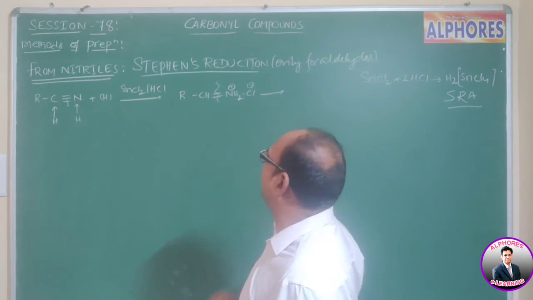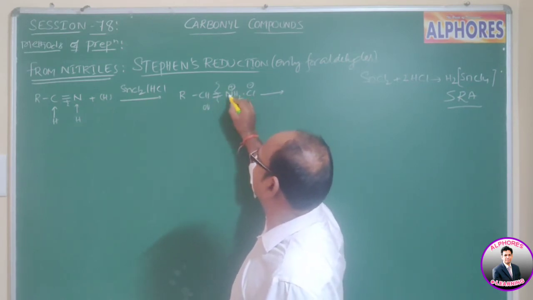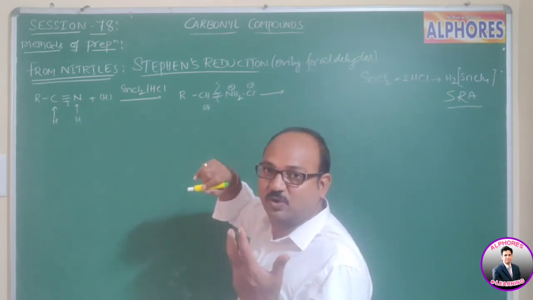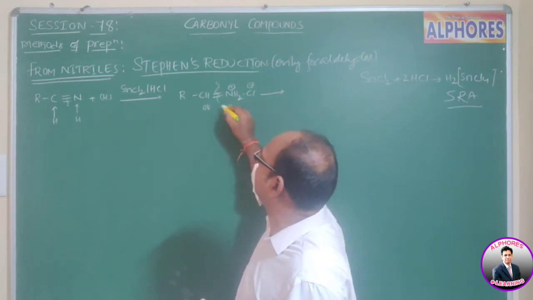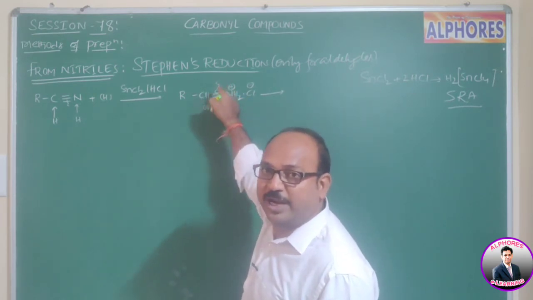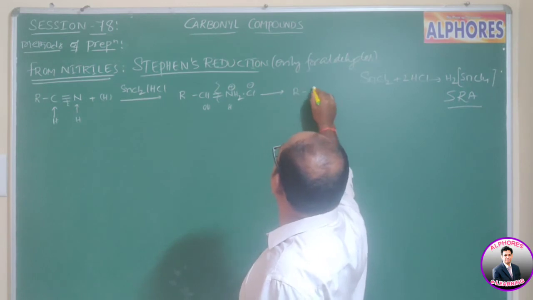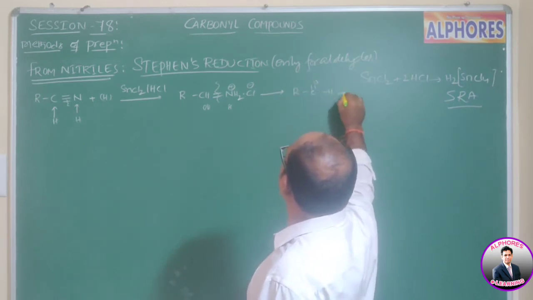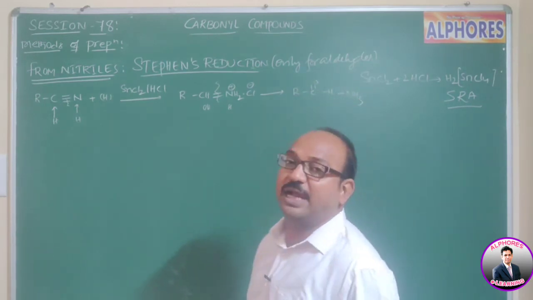During hydrolysis, the nitrogen has a lone pair, so hydrogen goes to this side and the OH group comes to the other side. We get RC double bond OH plus NH3 and HCl.